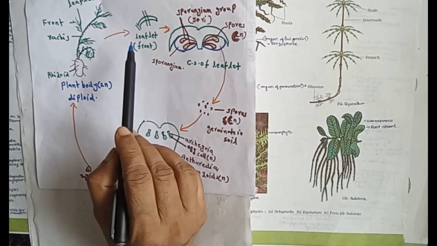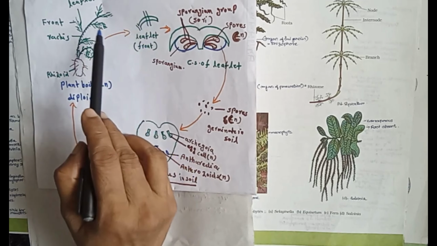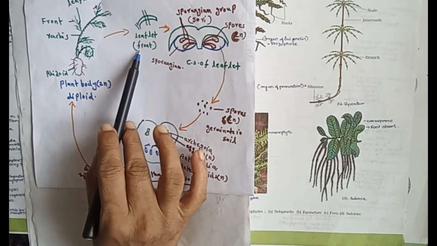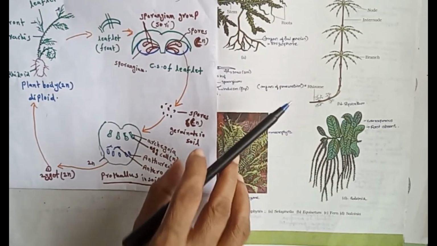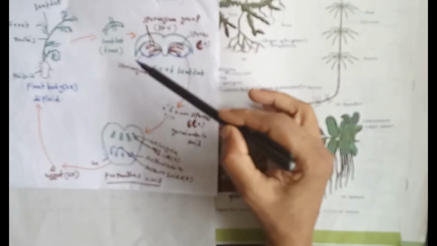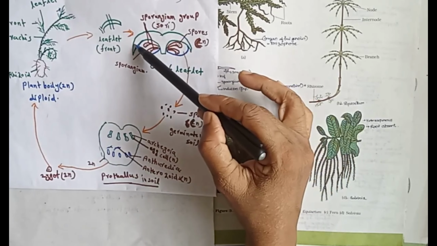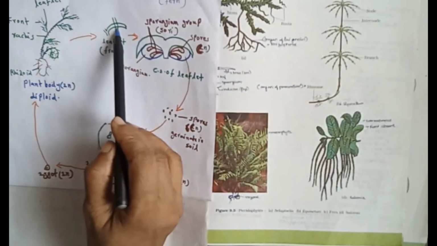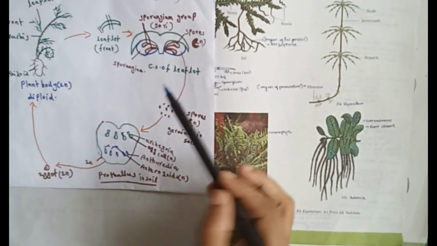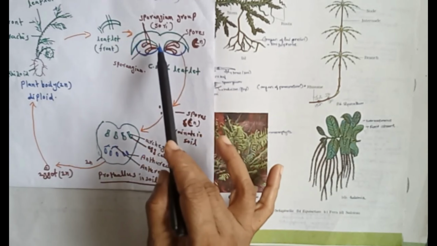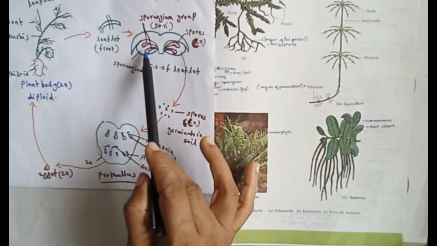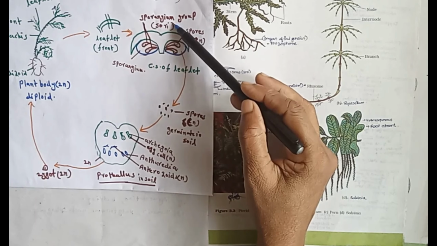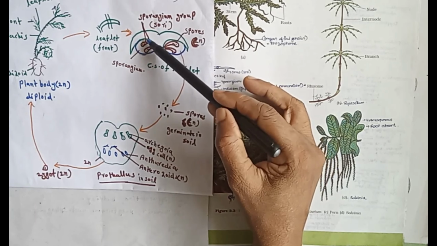If we take a cross section of this leaflet and examine it under the microscope, we can see this elaborate structure. This is the upper part and this is the lower part of the frond. We can see the sporangia; a group of sporangia is known as a sorus.